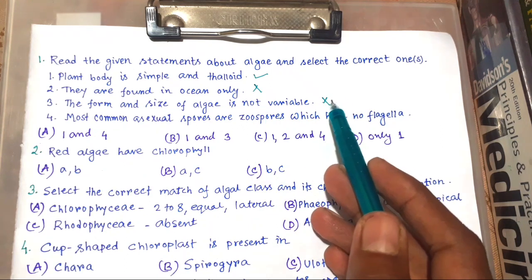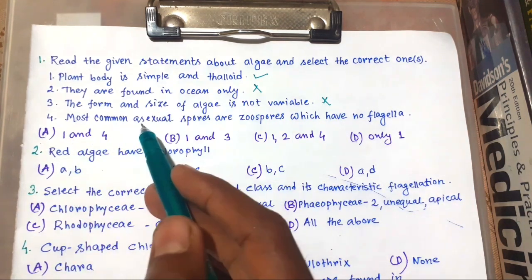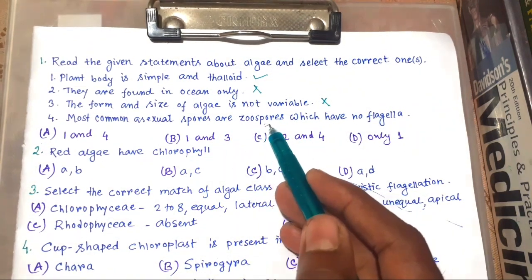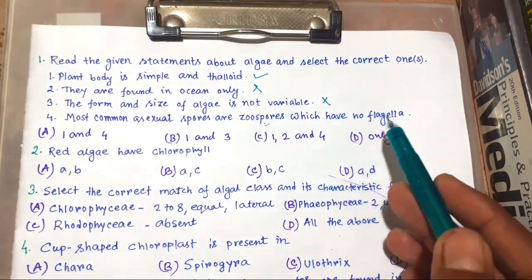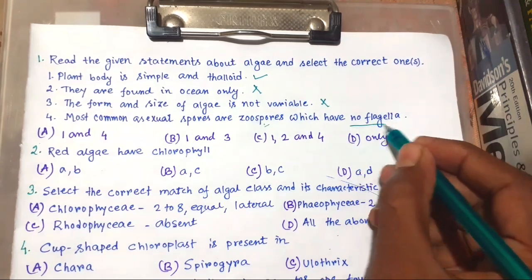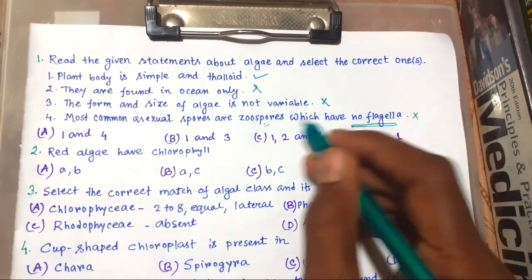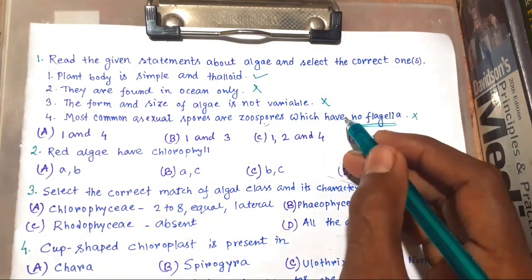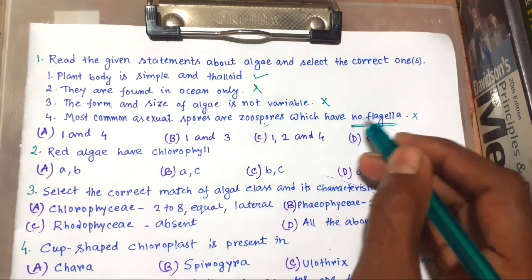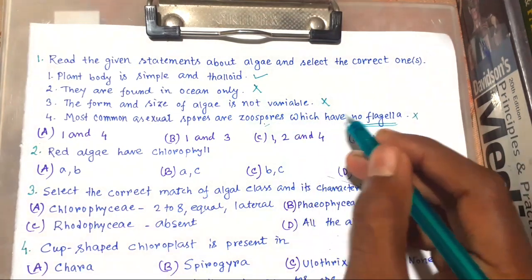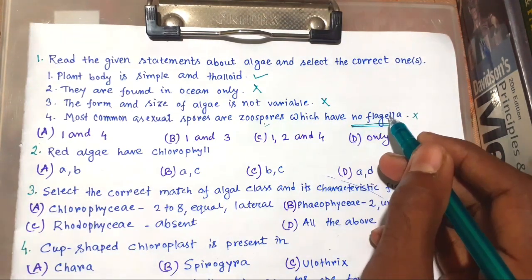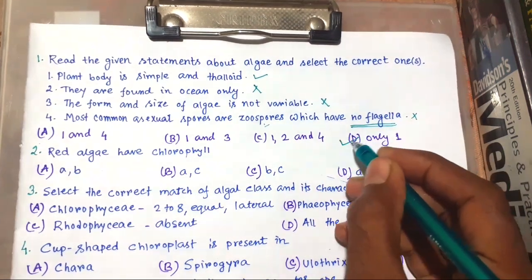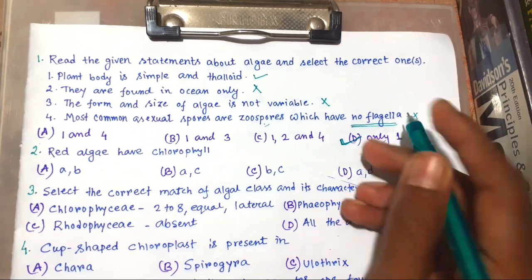This is also wrong. Most common asexual spores are zoospores. Okay, this is right. Which have no flagella. This is wrong because zoospores are motile. They have flagella. Aplanospores are non-motile, they have no flagella. But zoospores have flagella. So the right choice is D. This is the answer.